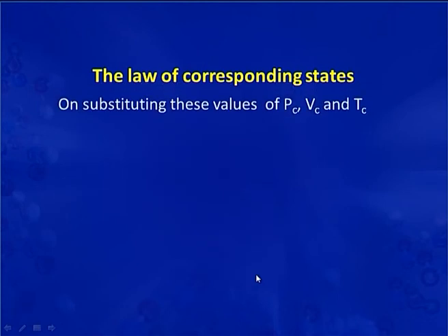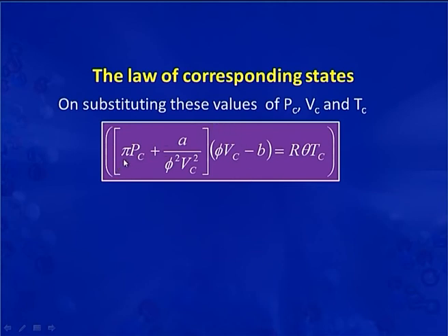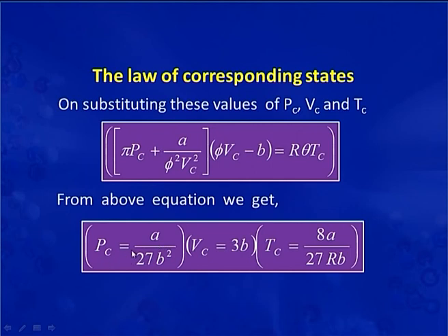By substituting these values, the equation becomes (pi Pc plus A by phi square Vc square) into (phi Vc minus B) is equal to R theta Tc. From this equation we get Pc equal to A by 27 B square, Vc equal to 3B, and Tc equal to 8A by 27 RB.